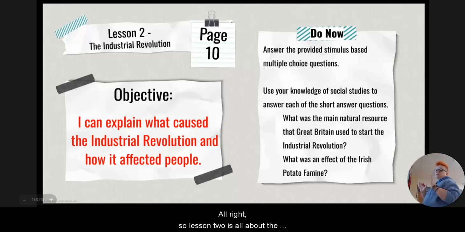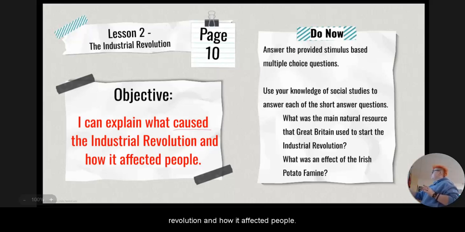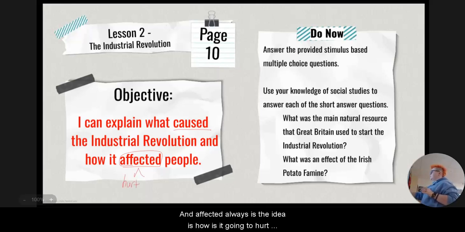All right, so lesson 2 is all about the Industrial Revolution. The Agricultural Revolution is going to lead to and cause it. Today we're going to talk about the causes of the Industrial Revolution and how it affected people. Remember, this is going to be part of those questions, and "affected" always is the idea of how it is going to hurt or help people.